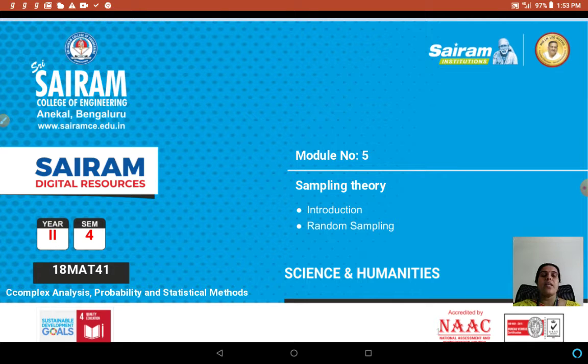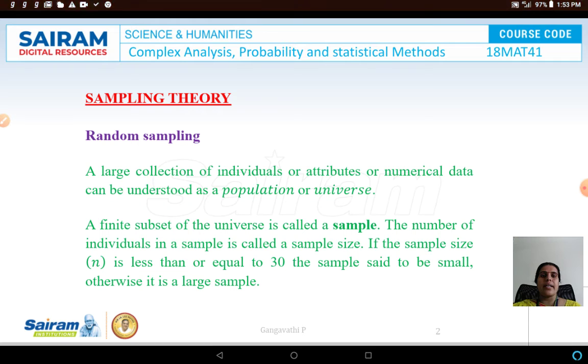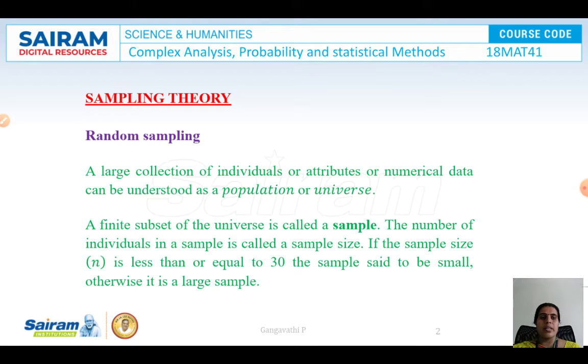As the name itself says, based on the sample, we are going to decide about the entire quantity or entire data which is being given to us. So that is sampling in simple words. So let us get into that exactly and see what it tells about. In this sampling theory, let me talk about random sampling first.